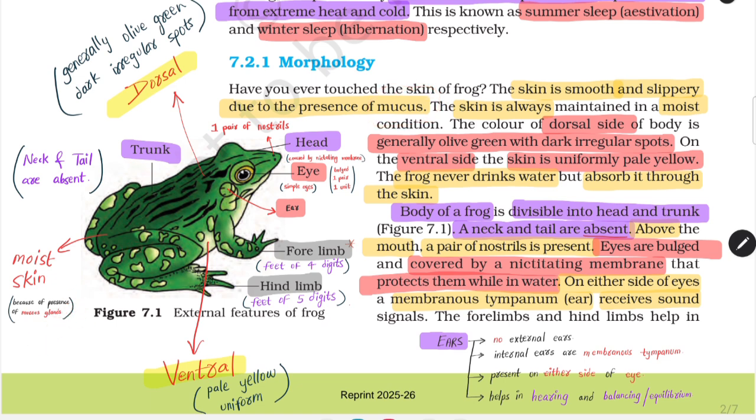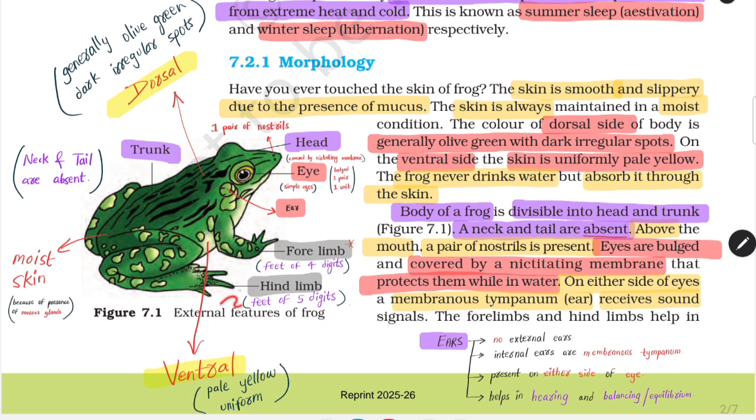I'll go through the summary, we'll all go through the summary, but I have read it here because it is important. Moving ahead, the color of dorsal side of body is generally olive green with dark irregular spots. Ventral side का जो skin होता है is uniformly pale yellow. Before moving ahead we will go through it again. जो dorsal side है, पीछे का side है, यानी हमारा जो पीछे का side होता है, which is the backbone वाला side, is the exact same side here. So what happens is, इनका जो dorsal side है is generally, not always, generally olive green and dark, irregular spots होते हैं. Dark and irregular spots are pretty much visible, remember.